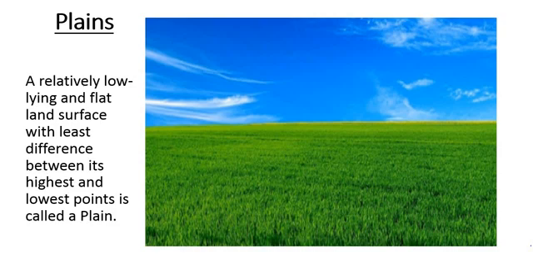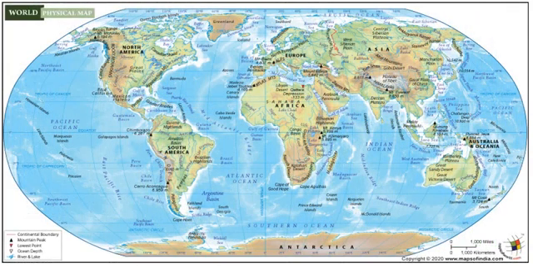Now plains. A relatively low-lying and flat land surface with the least difference between its highest and lowest point is called a plain. This means a low-lying flat land surface is called a plain. So this is the physical map of India, and the physical map of the world. Here we can see many things: mountains, plateaus, plains, islands.